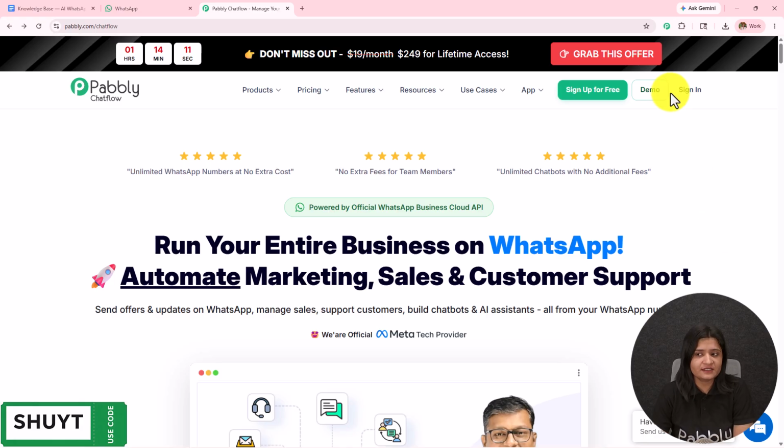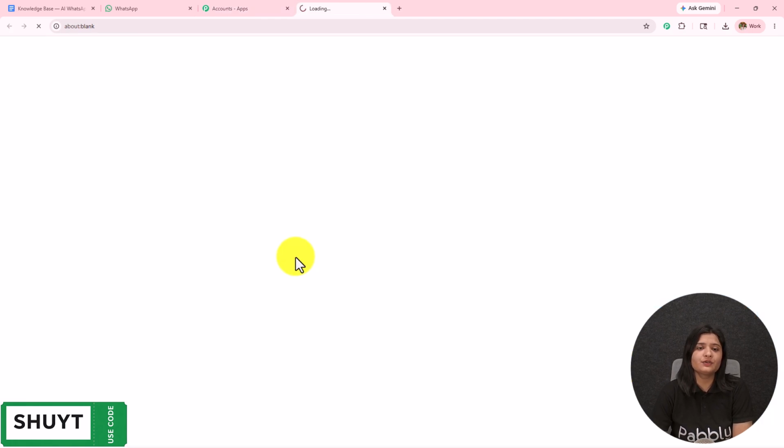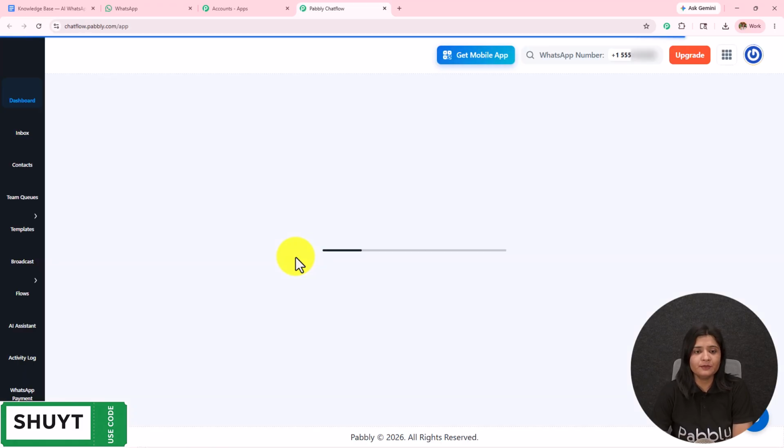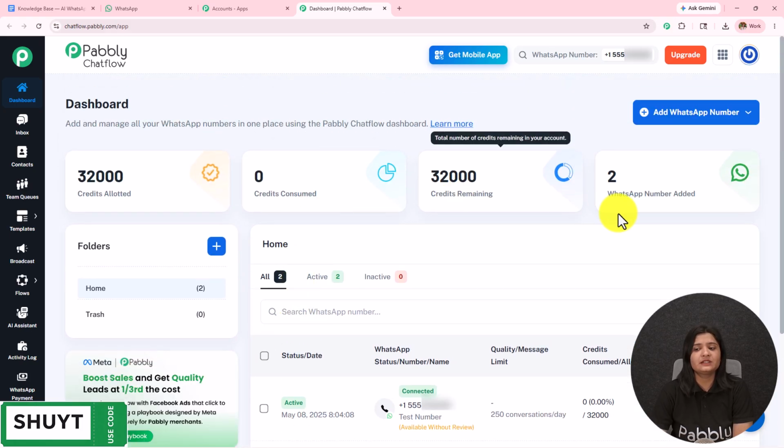Here, as I'm an existing user, I'll click on sign in. Here the all Pabbly apps page has appeared, which is showing me all the Pabbly applications. I'll click on this Pabbly Chatflow access now, and I will land on the app dashboard of Pabbly Chatflow, where I will be able to find the credit allotted, credit consumed, credit remaining, and the WhatsApp number added.